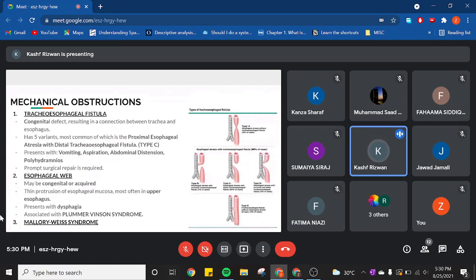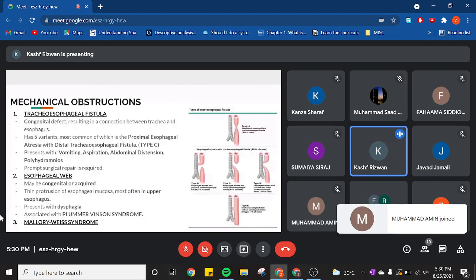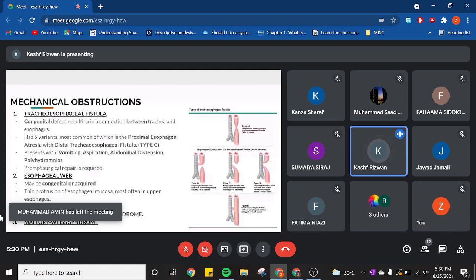So there's sort of an obstruction caused by this protrusion, and because of this, the patient will present with dysphagia. The dysphagia is usually associated with solid foods or unchewed foods, because obviously when you swallow a big chunk of food, it won't be able to pass through because of this obstruction, whereas liquids won't need that much space to pass through the tube. That's why whenever someone has an esophageal web, they will present with dysphagia of poorly chewed food or solid food.